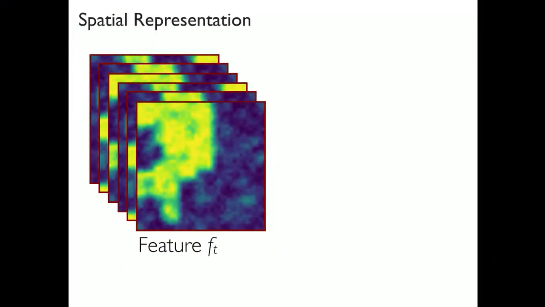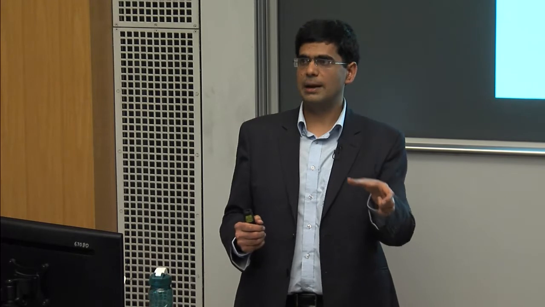So let me tell you a little bit more about the spatial representation. We are concerned with ground robots over here, which have wheels, and they are going to be moving around in indoor buildings. So we are building up this spatial representation in a top-down view. So this is going to be a top-down view of the environment, where each pixel in this spatial representation is now going to correspond to some part of physical space. However, we are going to let the neural network decide what representation it wants to capture at that particular location. So it can write out these vector-valued feature vectors corresponding to each spatial location.